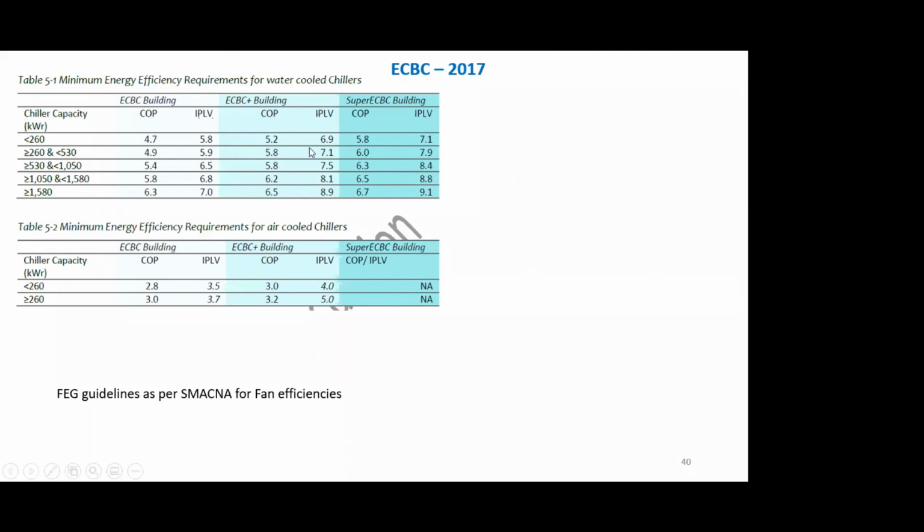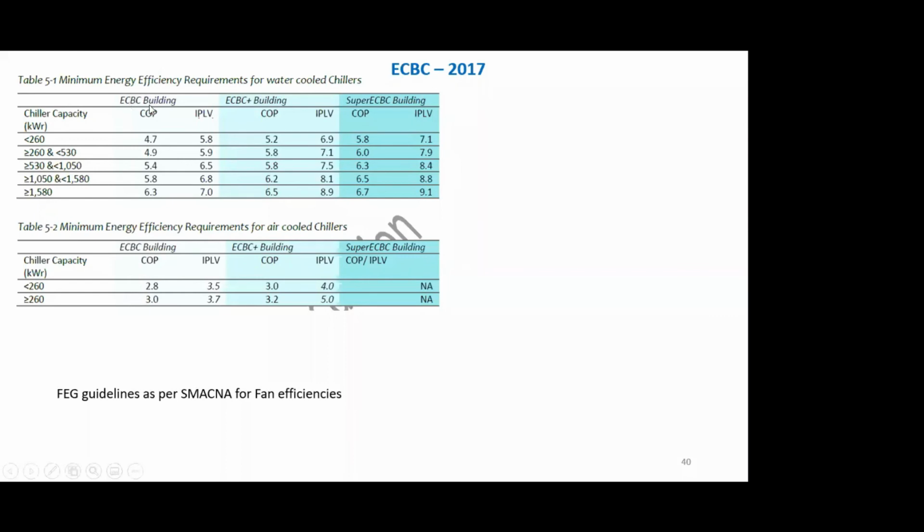What is the efficiency level you should look at? If you look at this, it has COP and IPLV. COP, as you understand, is at 100% load, and IPLV is basically the part load at those 100, 75, 50, and 12% load bins. So it has 3 levels of compliance.